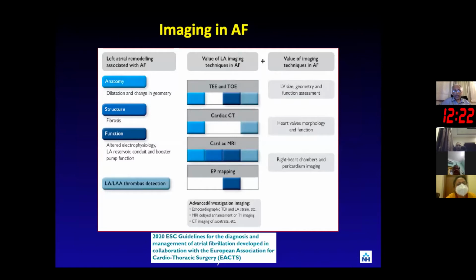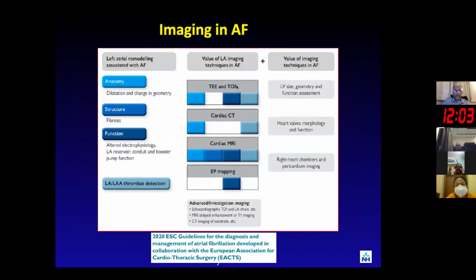Now, looking at imaging in atrial fibrillation. This is taken from the 2020 ESC guidelines. The primary approach is to look at the anatomy, the structure, the function, and any abnormalities. These color bands tell you what each one of them can bring to the table.